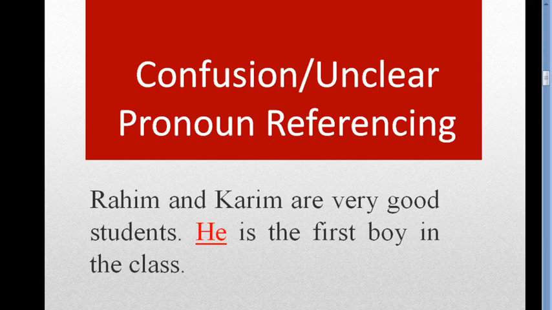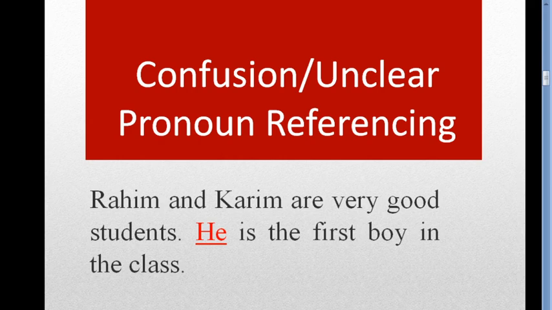He is the first boy in the class, but who is this he? Who am I telling about? Is it Rohim or is it Korim? You can't understand. Only I know who it is, but you don't know. So this is really very confusing to understand who this he is.